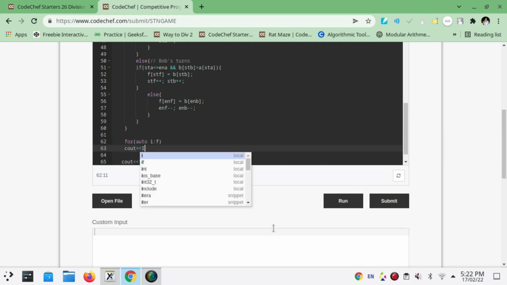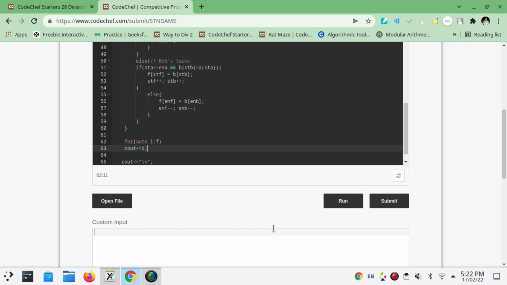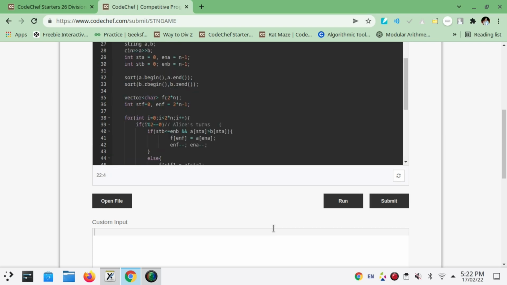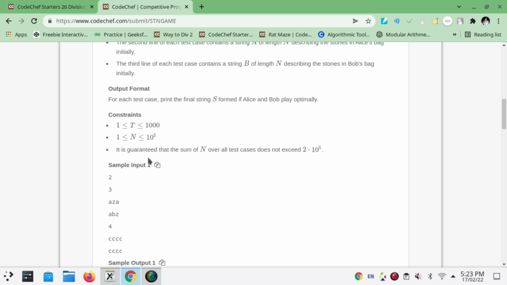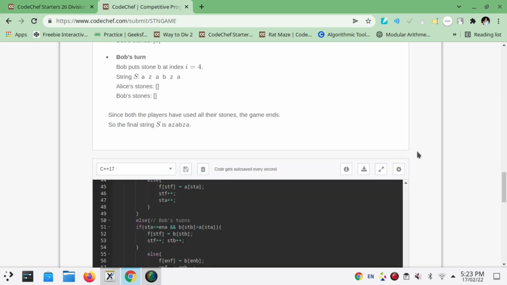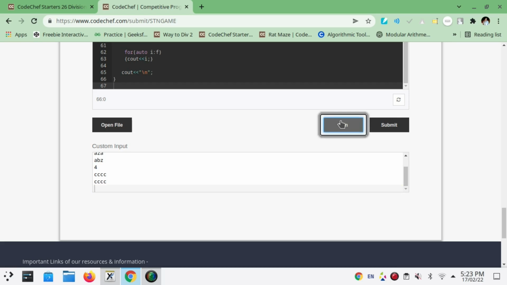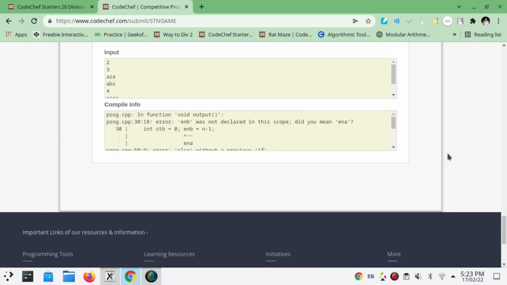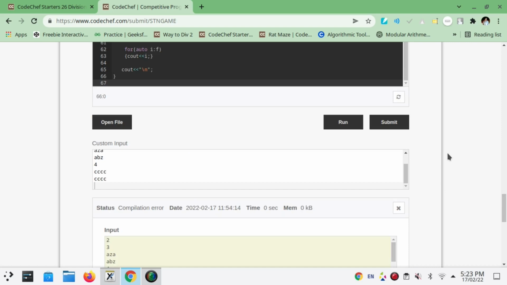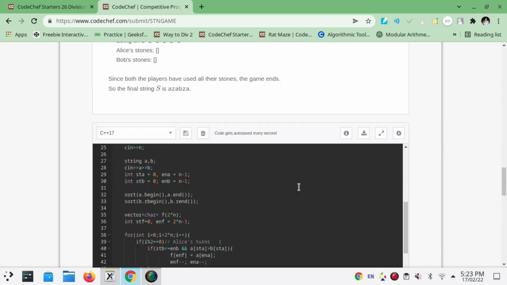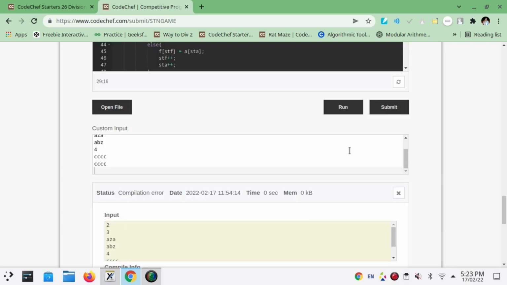It will be cout of F. So I hope it will not give us any compile time error. Let's run the sample cases. Expecting it to work. Again, man, compile time error: ENB was not declared in this scope. Okay, ENB. Compile time errors are very irritating.